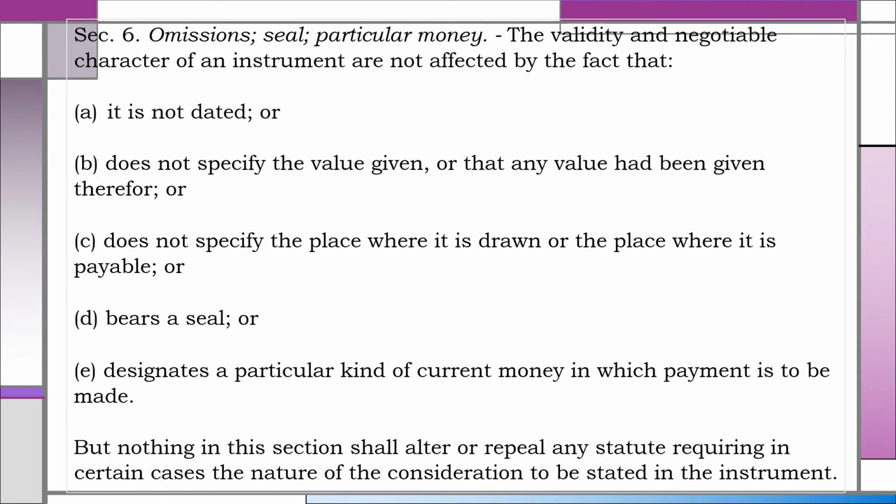The validity and negotiable character of an instrument are not affected by the fact that: A. It is not dated, or B. Does not specify the value given, or that any value had been given therefore, or C. Does not specify the place where it is drawn or the place where it is payable, or D. Bears a seal, or E. Designates a particular kind of current money in which payment is to be made. But nothing in this section shall alter or repeal any statute requiring in certain cases the nature of the consideration to be stated in the instrument.